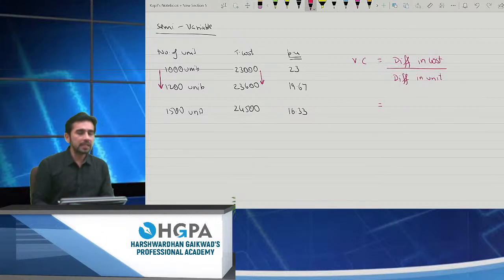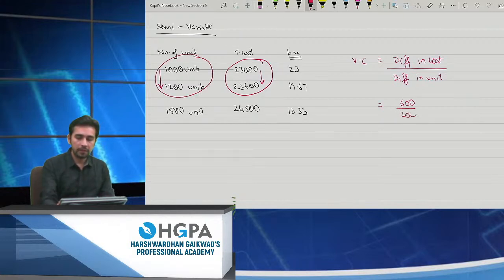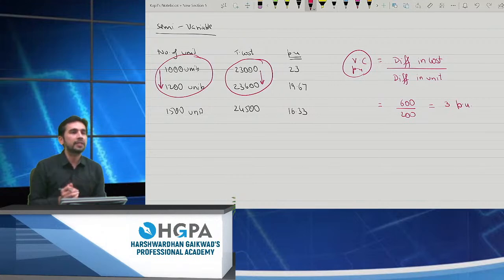Okay. So how much is the difference? If you check 23,000 and 23,600, what is the difference? 600, upon difference in units, 1,000 and 1,200. What is the difference? 200, and therefore I will get 3 per unit. So how do I find the variable cost per unit? It is difference in cost upon difference in units, right?